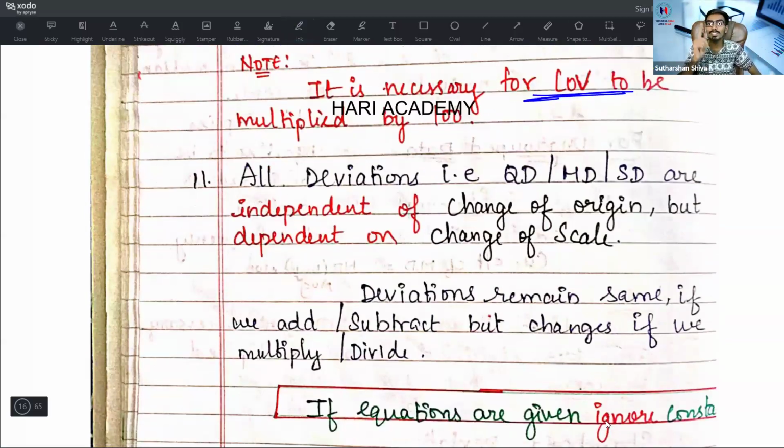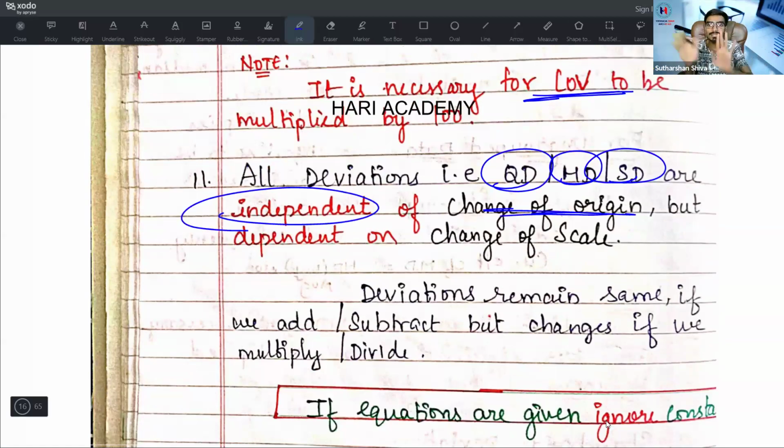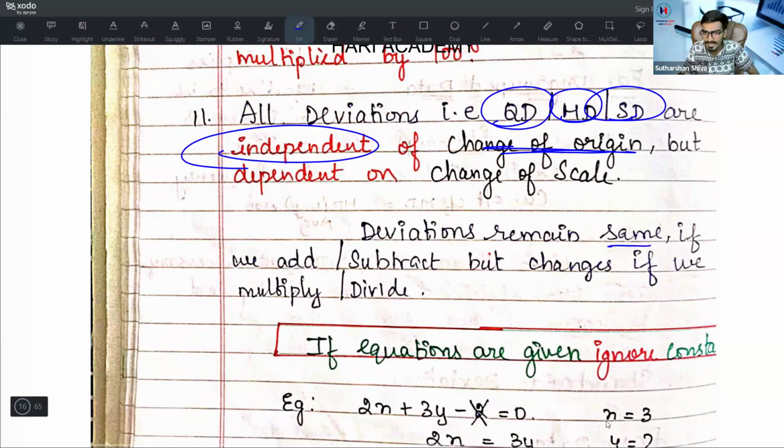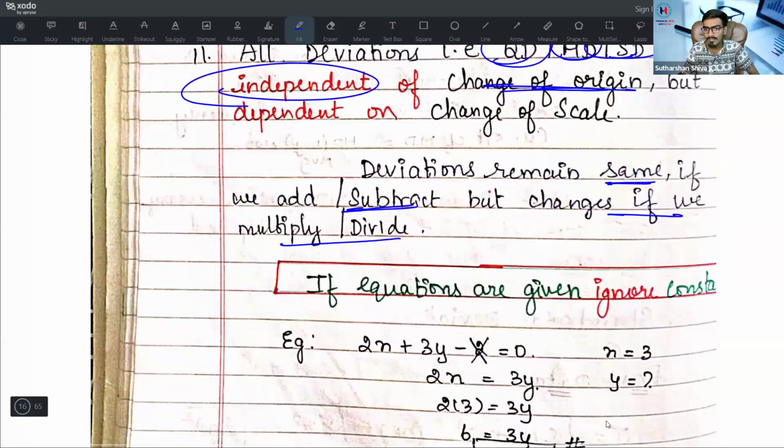And come to the shift of origin and change of scale concept. All deviations, QD, MD, SD, are independent of shift of origin. Plus or minus will not at all affect them, but they depend on change of scale. They are only affected by multiplication and division. Deviations remain the same if we add or subtract, but change if we multiply or divide. So if equations are given, ignore the constant. How do you approach a QD, MD, SD problem? Ignore the constant, simply do it.